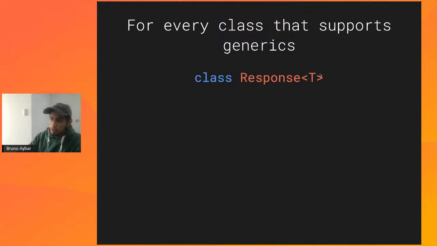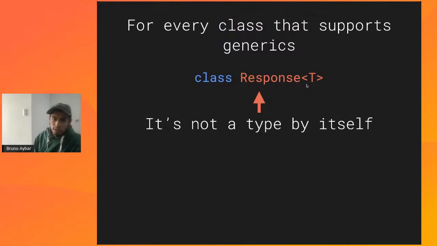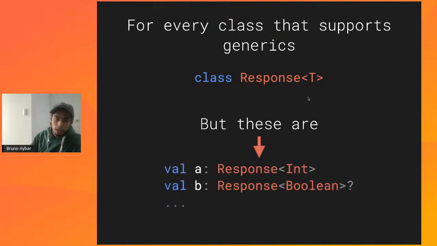So here, for example, we have a response with a generic type T. Every time we define a response T class, this is actually not a type itself. Like in its generic state, it's not a type. However, it becomes a type when we combine it with other types.